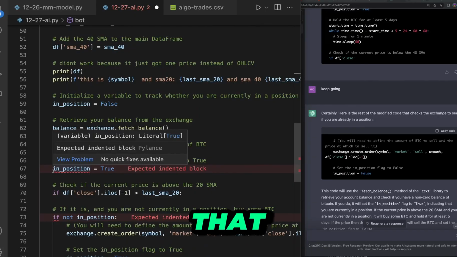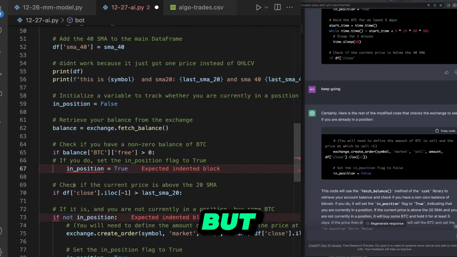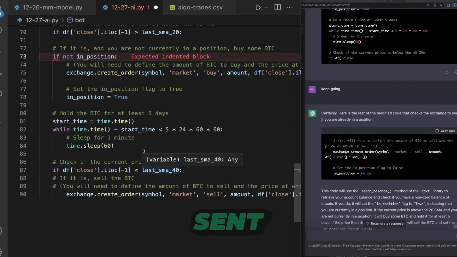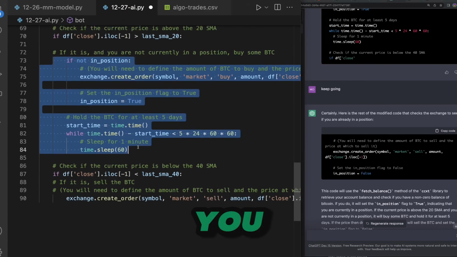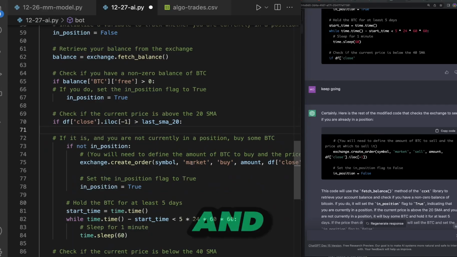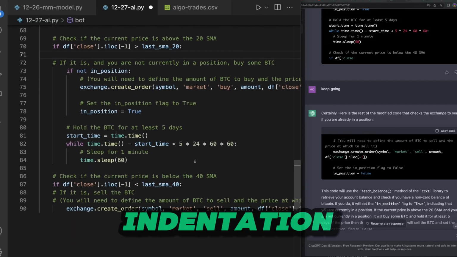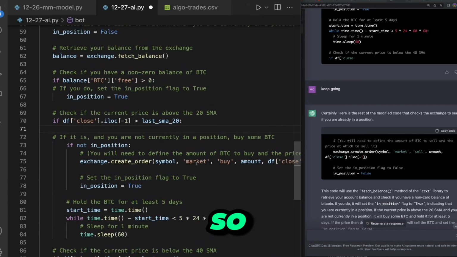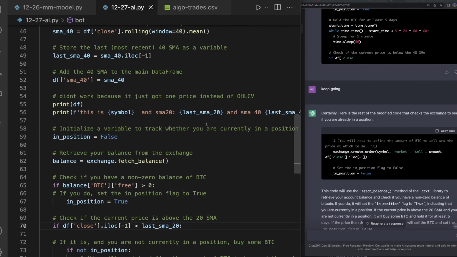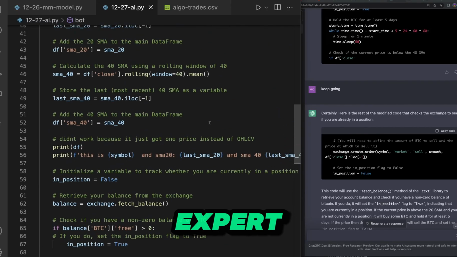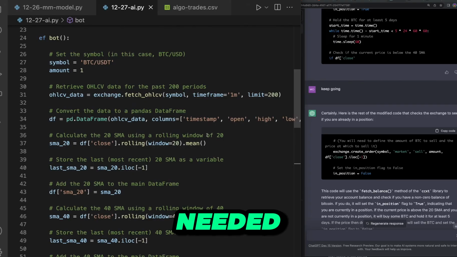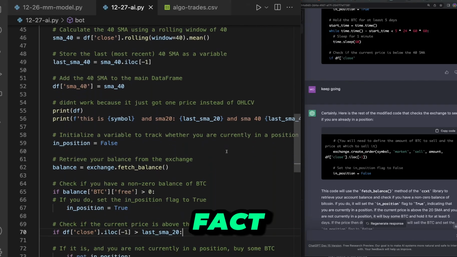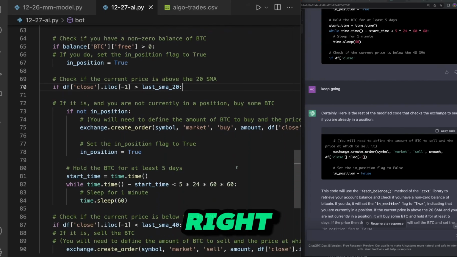Now this is weird that this didn't get pushed with it, so this needs to be sent over as well. It's weird how when you indent, it doesn't always indent correctly. And for me, when I was first getting started, indentation was tricky as well. So my overall summary of this is essentially ChatGPT is like an expert noob coder. Expert as it has all the information needed, but it's also a noob in the fact that you have to really massage it to get the right answers.